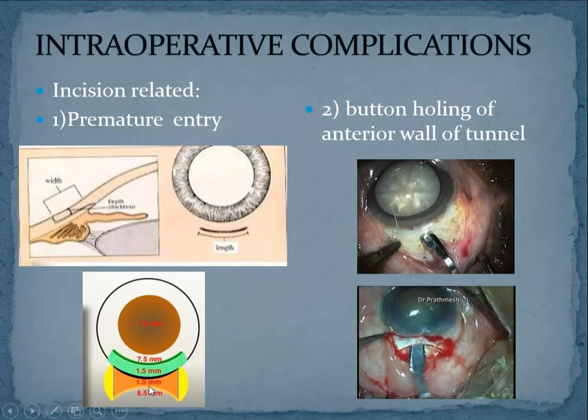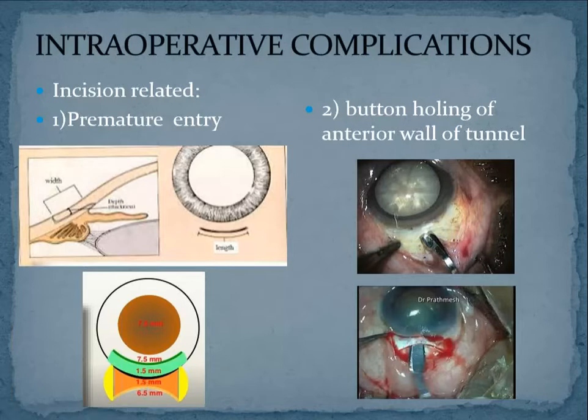You will take the incision 1 millimeter behind the limbus and then start making your tunnel. As you reach the cornea, you will go into the corneal stromal layers for 1 millimeter into the corneal stroma before entering the anterior chamber. Okay, so by mistake, sometimes on entering the cornea, you have started the incision at the right place, that is 1 millimeter behind the limbus, but you have started making the tunnel within the scleral layers.